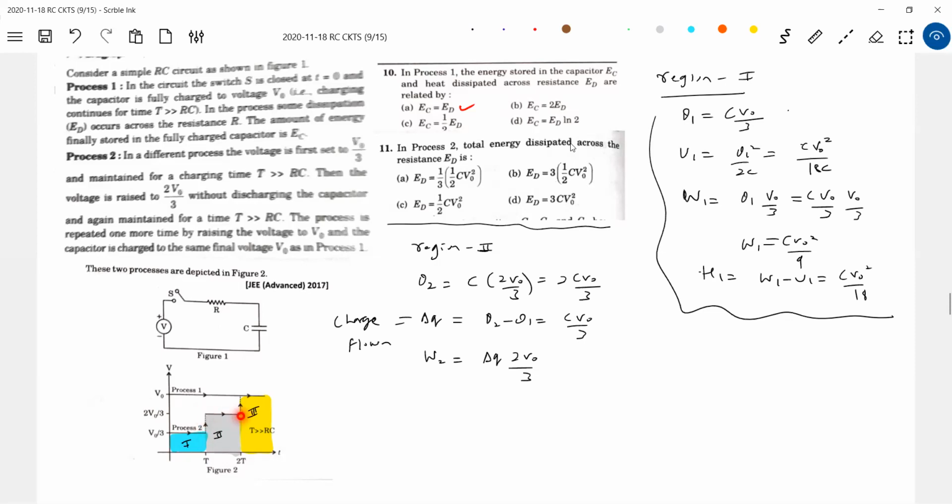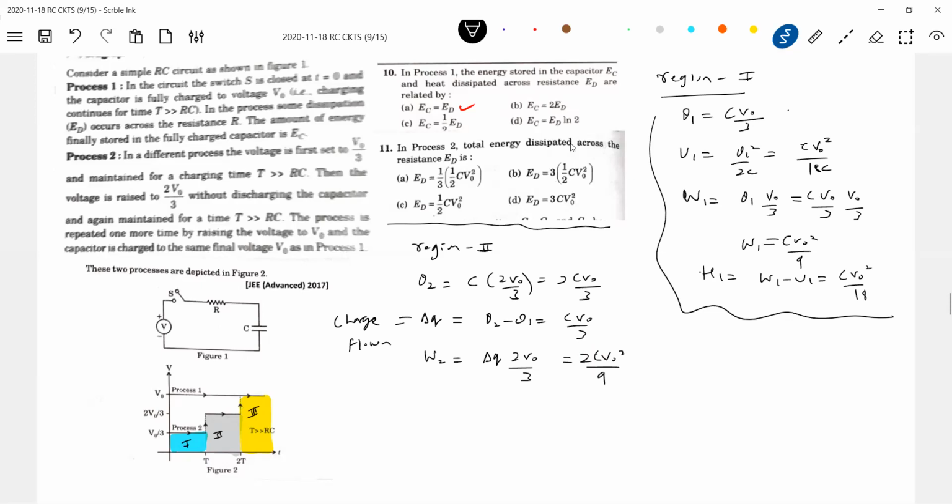What is the charge flown? Delta Q. What is delta Q for this interval of time? So definitely the cell now will push a charge. It does work. So what is the work done by the cell? 2 CV naught square by 9. Energy stored in the capacitor.